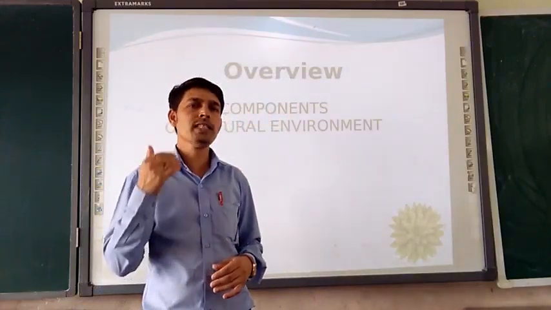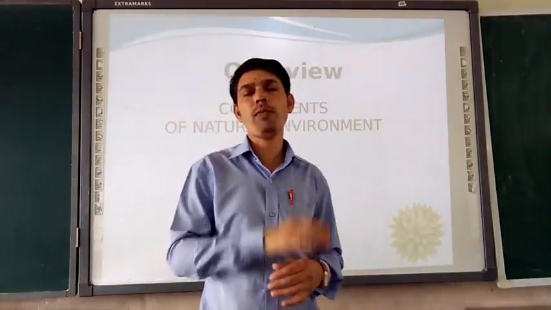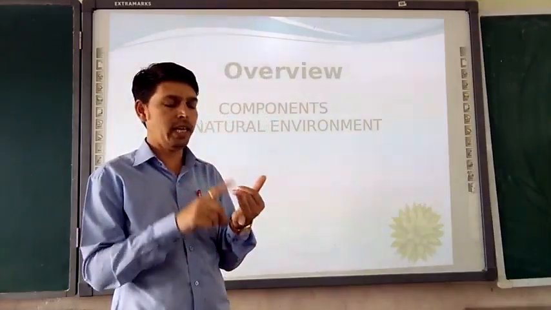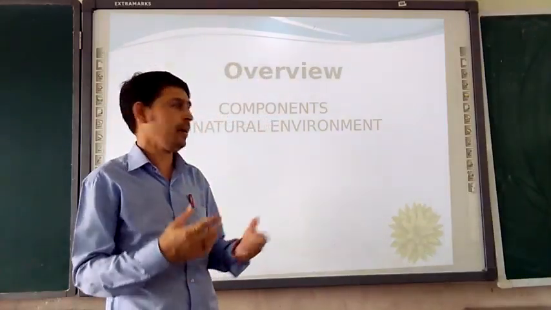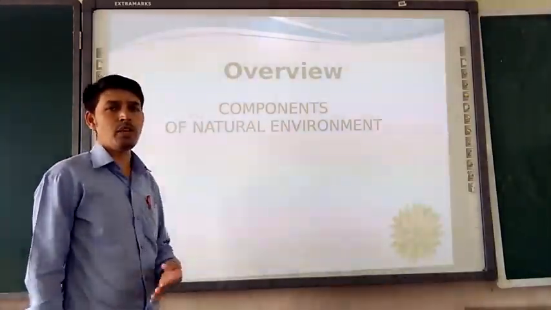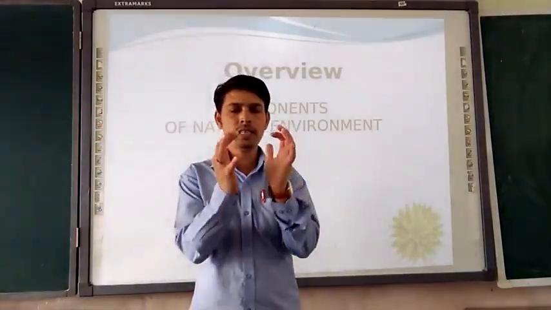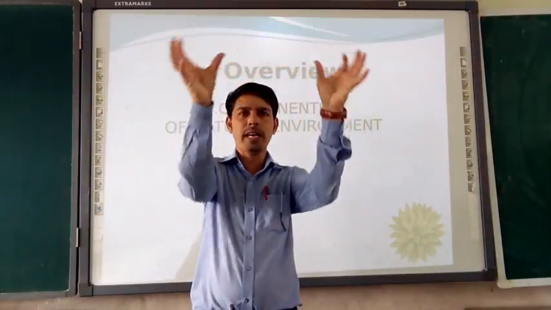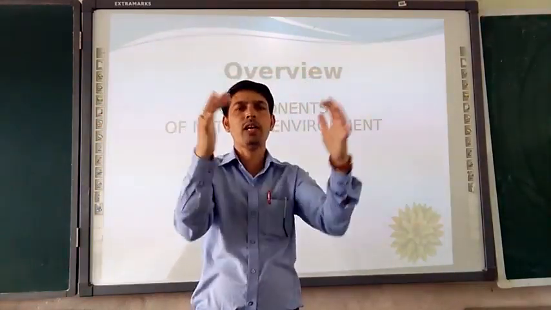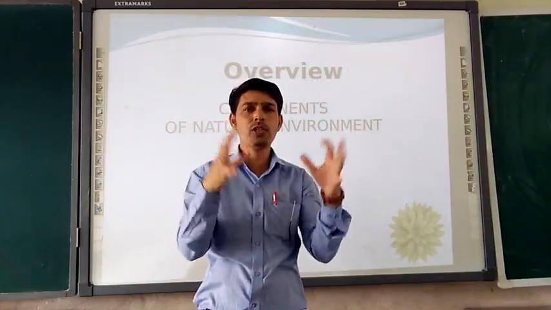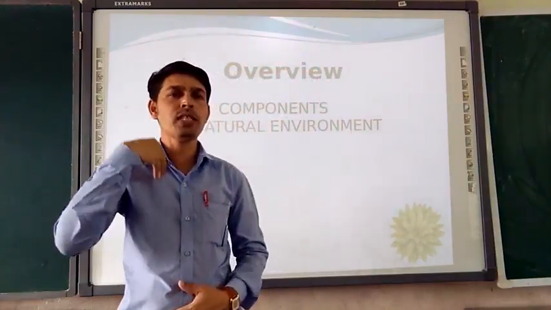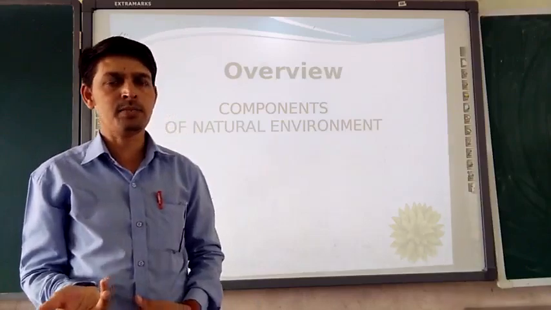Plus we have seen the sources of water: rivers, lakes, oceans and many more. After that we talked about atmosphere. Earth is there and a huge blanket of air surrounds the earth, that is called atmosphere. The composition of atmosphere we are going to see in the upcoming classes.